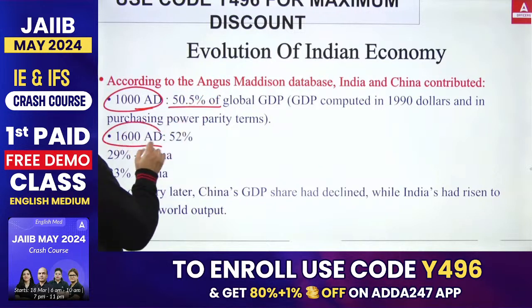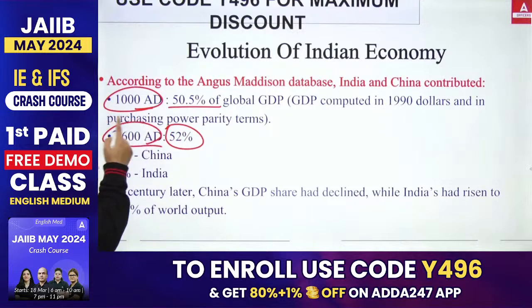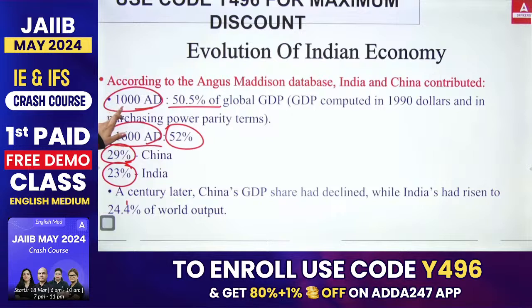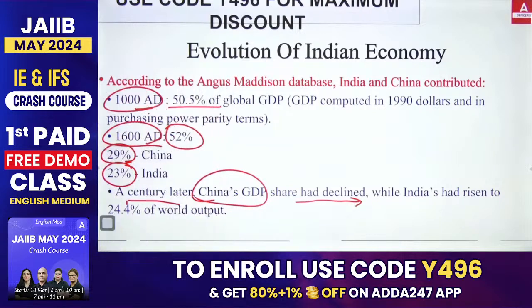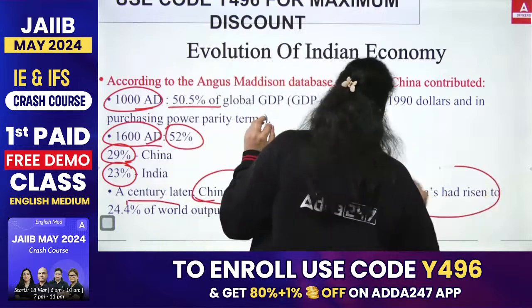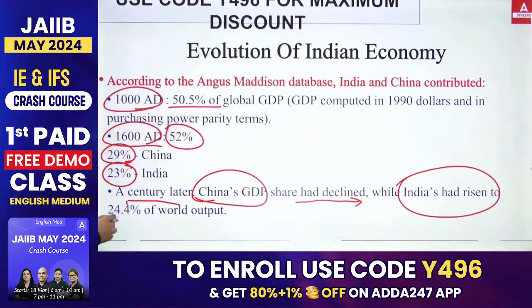Second, in 1600 AD, 52% contribution was there from India and China. Okay, in which China was 29% and India's contribution was 23%. So in 1000 AD it was 50.5%, in 1600 AD it is 52%. Now, after a century, we have seen that China's contribution in the global GDP was declining, whereas India's contribution was increasing, and from 23% India came to 24.4% of world output. So this is the data that has been given by Angus Maddison, and this is important. All this data has to be remembered.